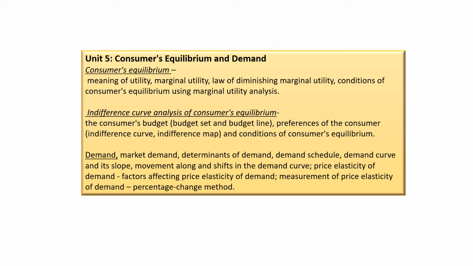Indifference curve also we should learn all the things: the consumer's budget, the budget set, and budget line, preferences of consumers, indifference curve, indifference map, and conditions of consumer's equilibrium. All the things we have to learn in this topic. And from the demand side, market demand, determinants of demand, all the things we should learn.